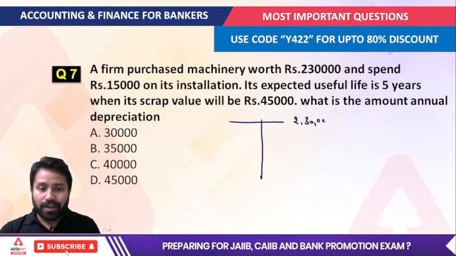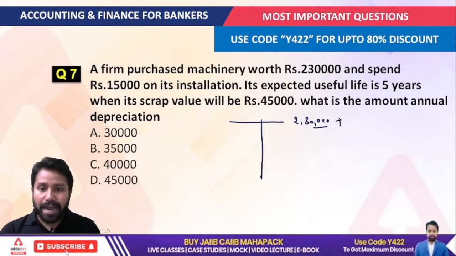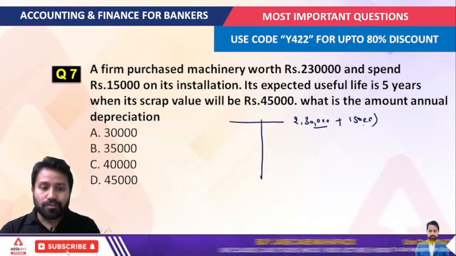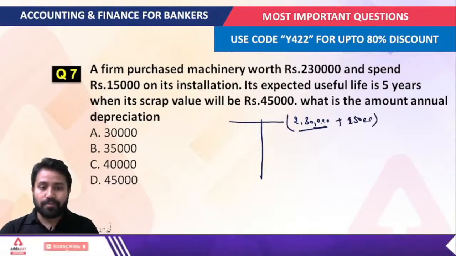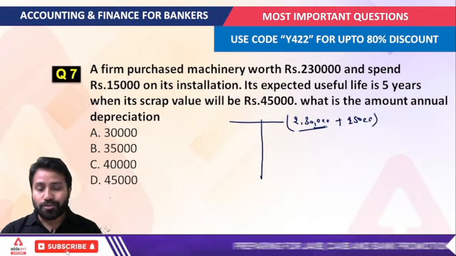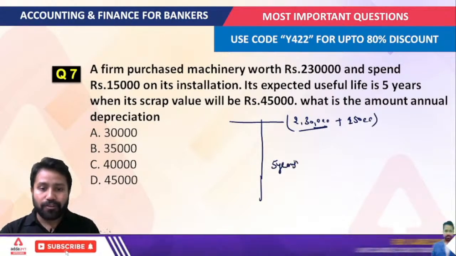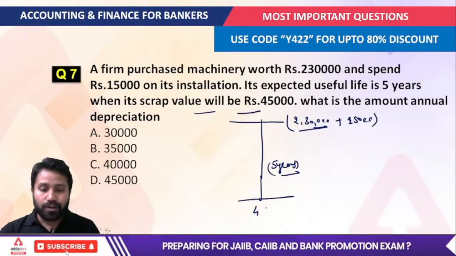So we are talking about 2,30,000 rupees, plus 15,000 rupees on installation. The expected useful life given is 5 years, and its scrap value is given as 45,000 rupees.